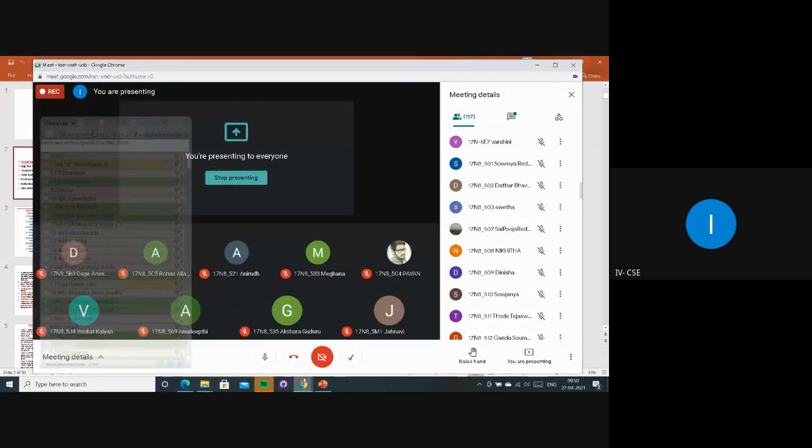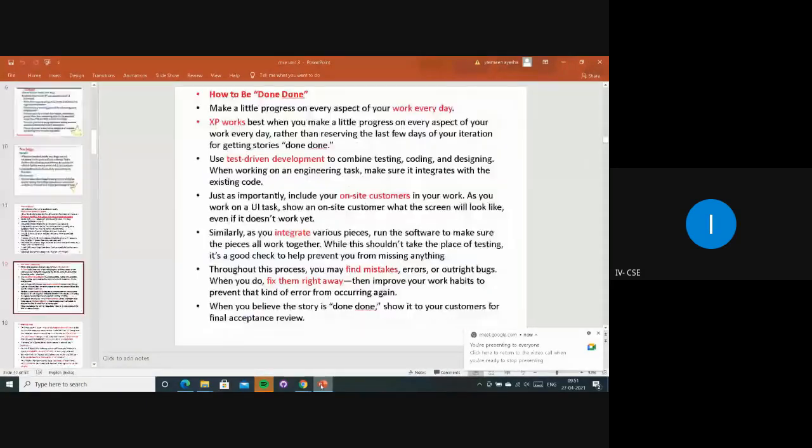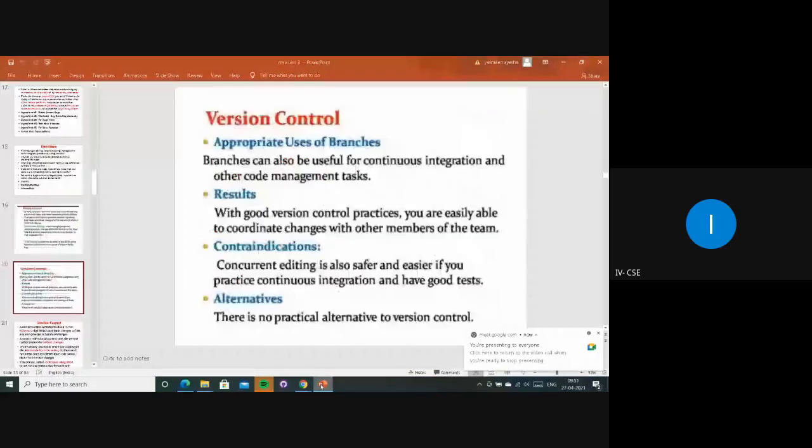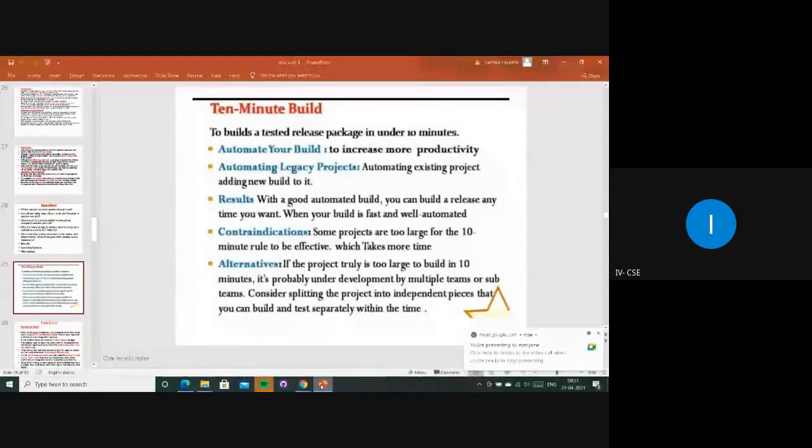Okay, let it be. So today we are going to start our next topic, that is the 10 minutes build. Okay, so fast build. Fast build in the sense whenever we are going to be developing any project, we have to focus mainly on what time we have to deliver that product to the customer. We have to see what things are involved in that project, and whether there will be sufficient time to work on that or not.